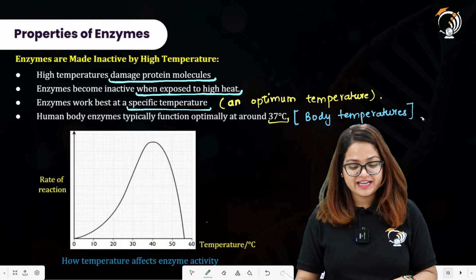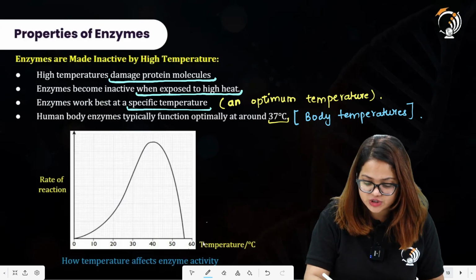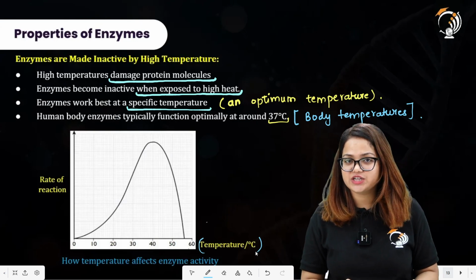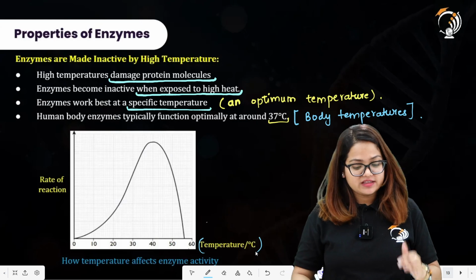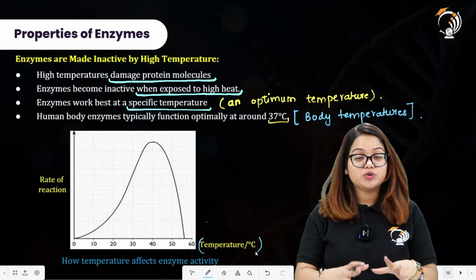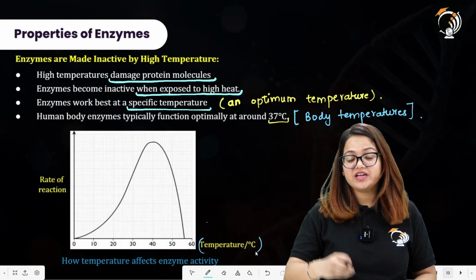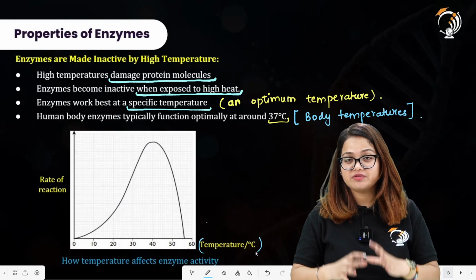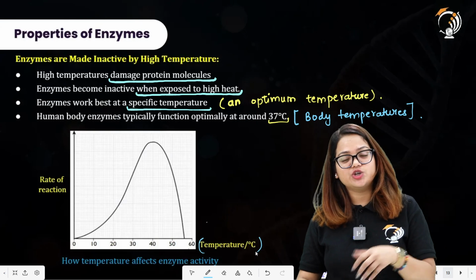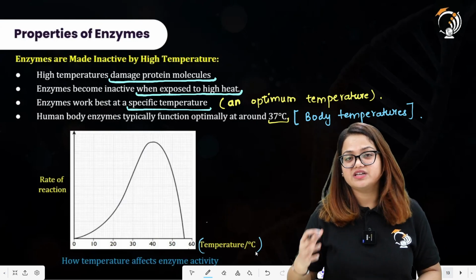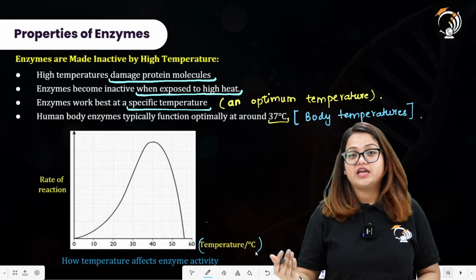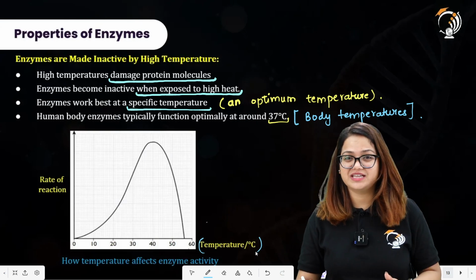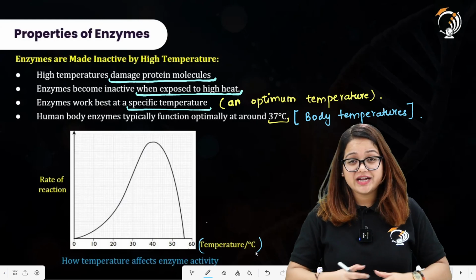We have a graph for that, in which on the x-axis there is temperature, taken in degrees Celsius. On the y-axis there is rate of reaction. Now as we increase the temperature, the rate of reaction will also increase, but up to a certain limit, at which it is showing a value of optimum temperature. And what is the exact value of this optimum temperature? Whenever we are considering the chemical reactions occurring in human body, that temperature is 37 degrees Celsius. All right, beyond which, if we further increase the temperature, the rate of reaction decreases, the enzyme activity decreases. Why does it happen?